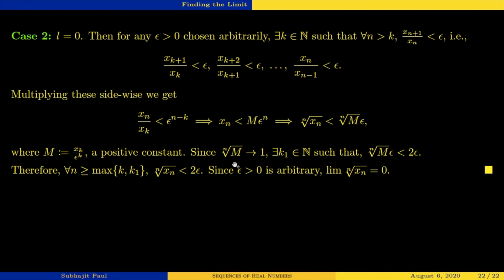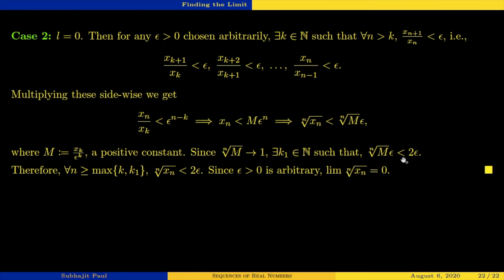Now nth root of m tends to 1 as n tends to infinity. This is also a result you have seen in your last semester with proof as well. So I am applying that result over here. Nth root of m is going to 1, and therefore there exists a natural number k1 such that nth root of m times epsilon is smaller than 2 epsilon.